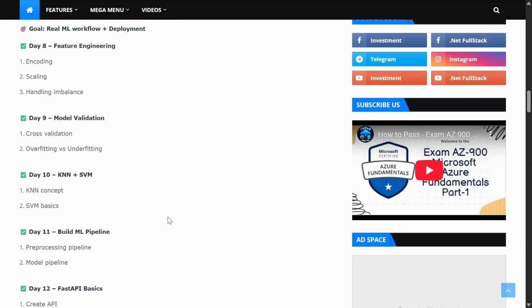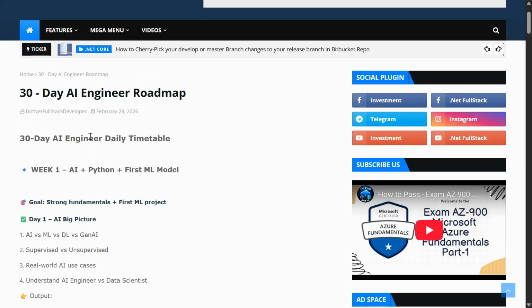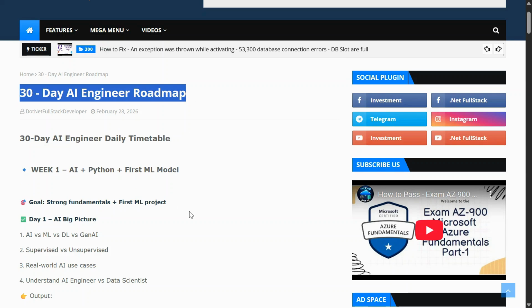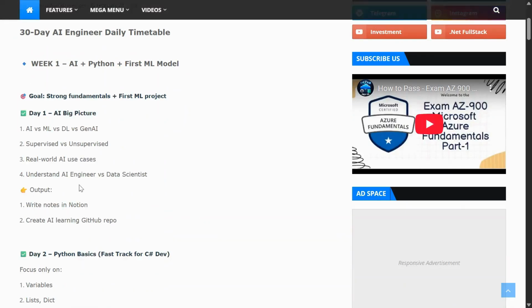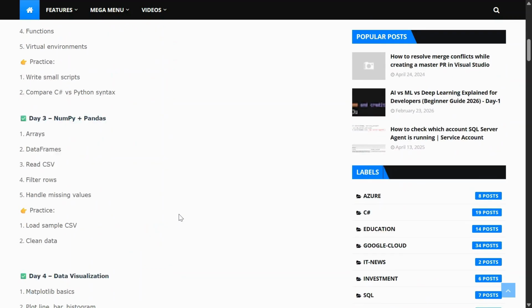For that reason, I just prepared this 30 days roadmap. Definitely, it's more than 30 days, we require more time, but we need to follow this, and day by day understand all those concepts.